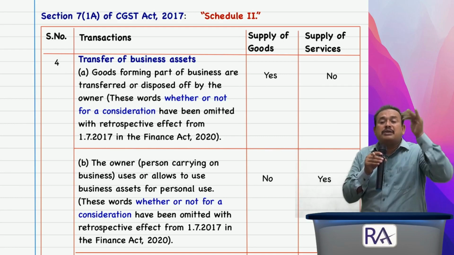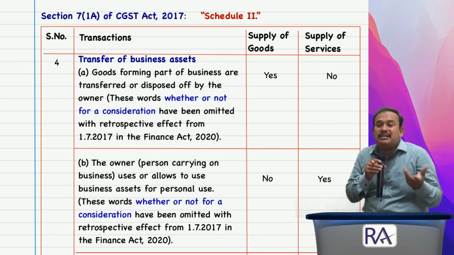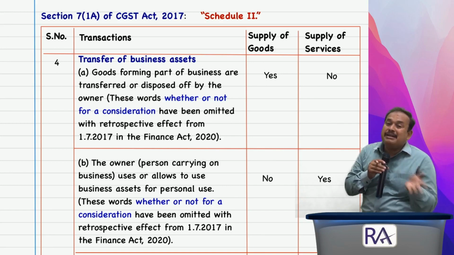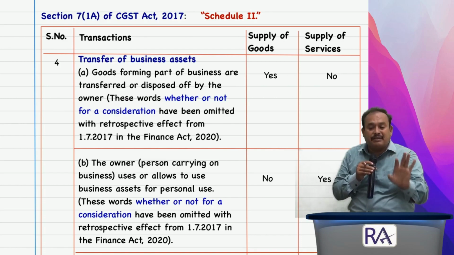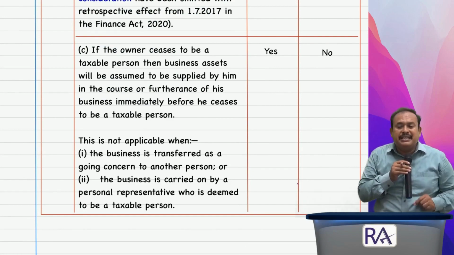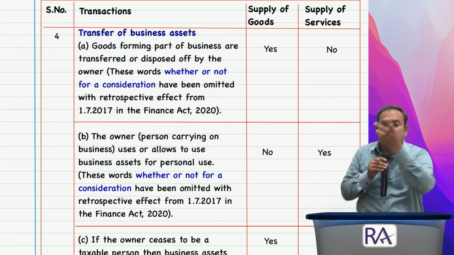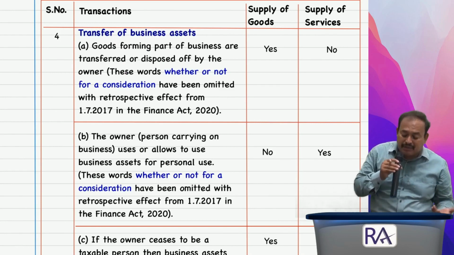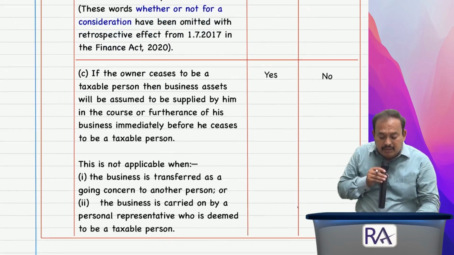Further, the person carrying on business, namely the owner, uses that business asset, or allows it to be used, for personal use. Permanent transfer has not taken place, only a temporary transfer has taken place. In that case, it is supply of services. Further, point number 4, subpoint C. Transfer of business assets permanently is supply of goods. If it is used personally, temporarily, it is supply of services. Then, further, my dear friends, under the transfer of business